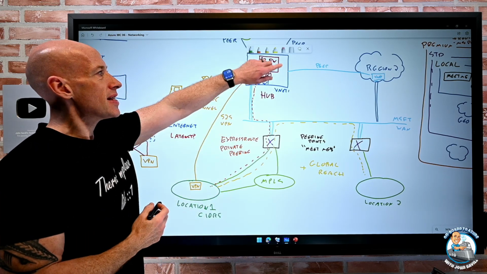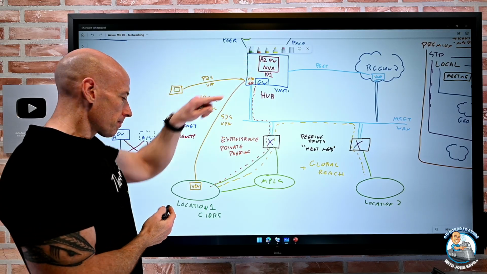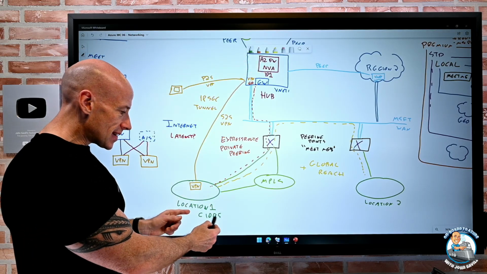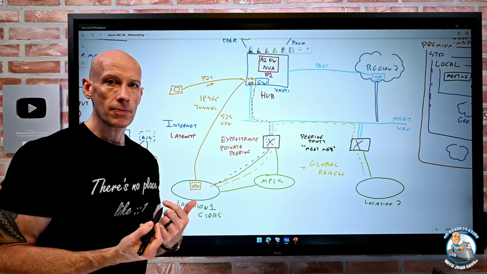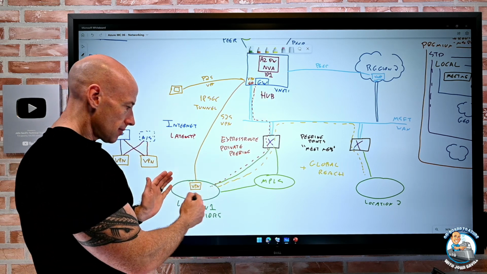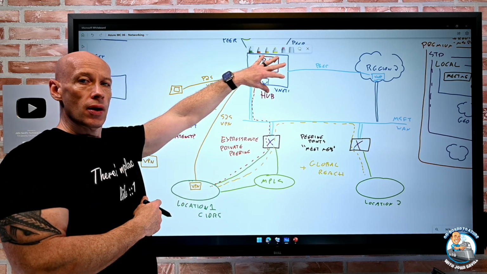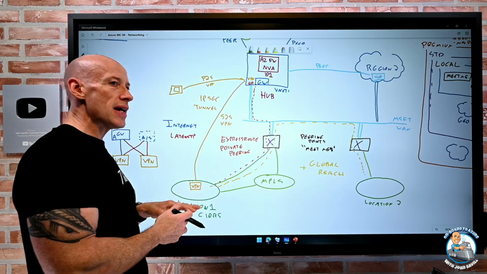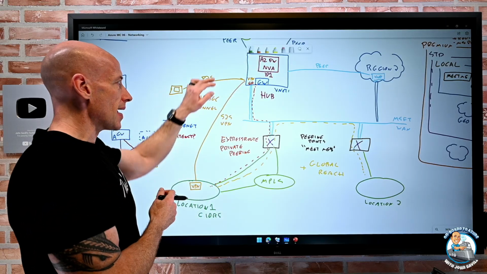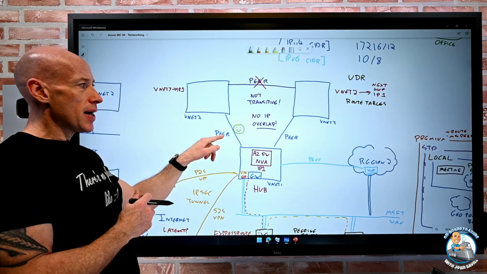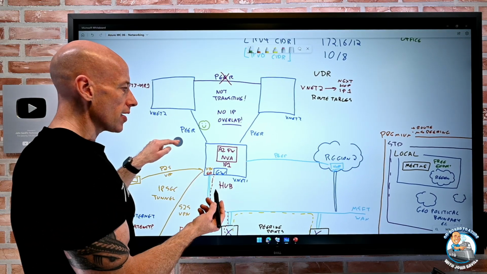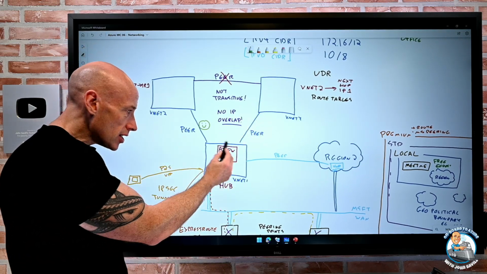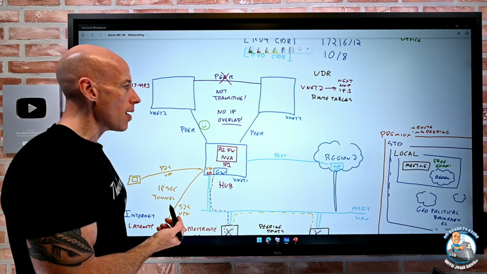Well, this network has to learn that if I want to get to this set of IP ranges, my next hop is this gateway. So this network has to be able to tell the Azure VNet what its IP addresses are and the paths to get there. And there are things I can do with peering that can leverage this. So in this peered scenario, these spokes can actually use this to get to the on-prem networks.